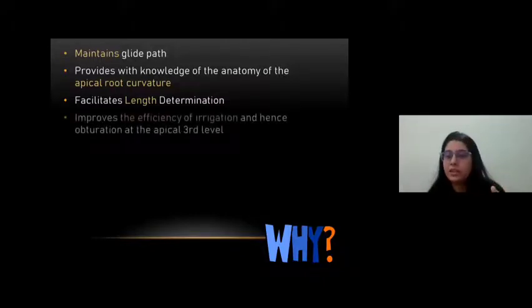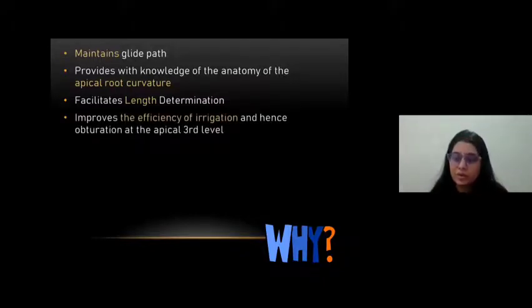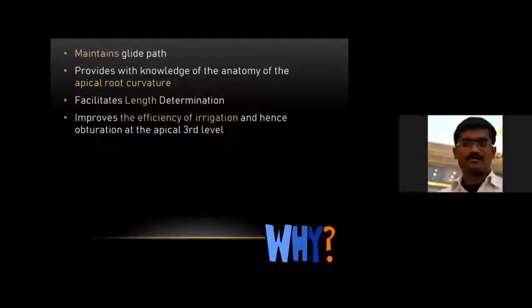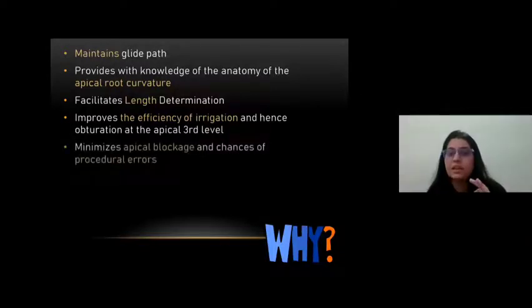It improves the efficiency of irrigating procedures, allowing the irrigants to reach the apical 1/3 of the canal, and therefore it enhances the efficiency of obturation. It minimizes apical blocks by accumulation of the debris in the apical 1/3, and thereby it minimizes the chances of procedural errors like transportation or zipping.